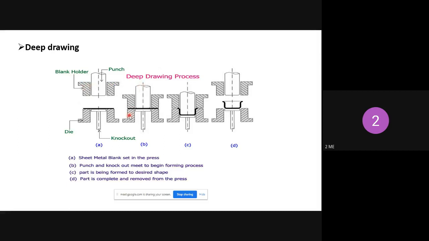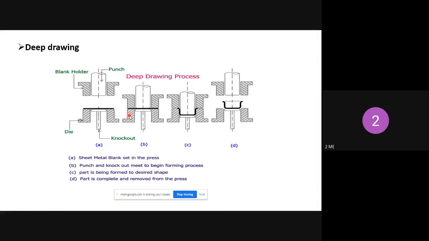So blank holder is nothing but a pressure pad. What is the function of the pressure pad? Anyone? To hold the sheet metal properly. Yes, good. The pressure pad's function is to hold the sheet metal properly, applying pressure. With the help of pressure, it will hold it properly.